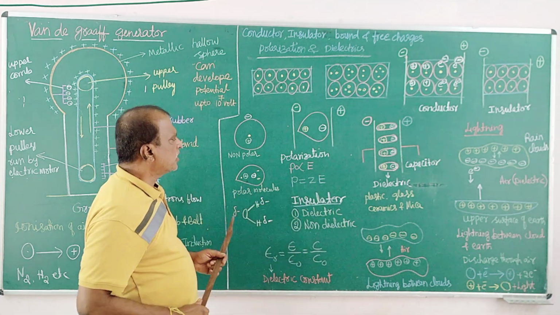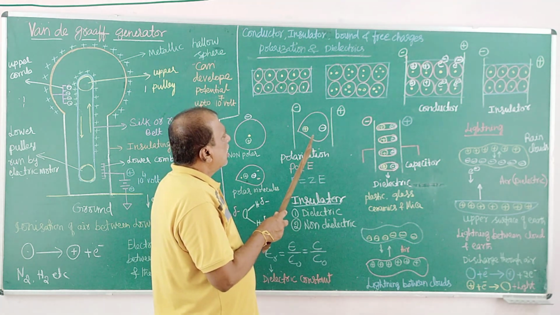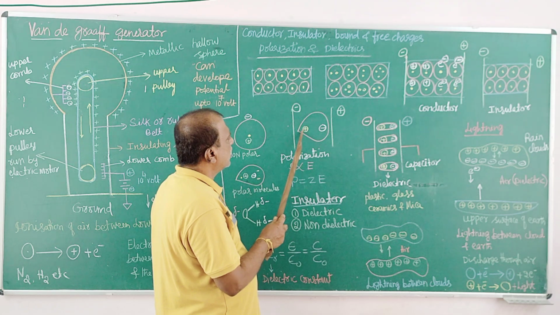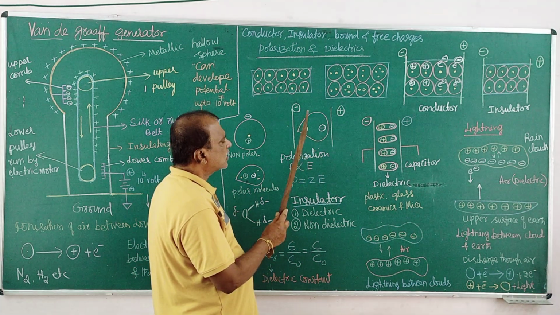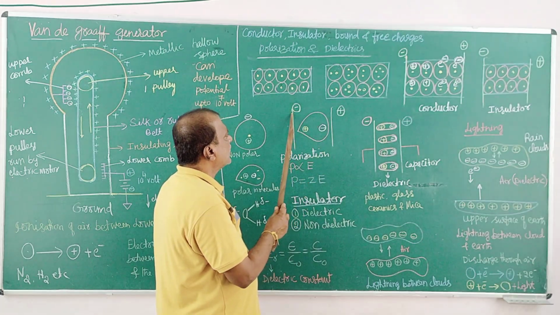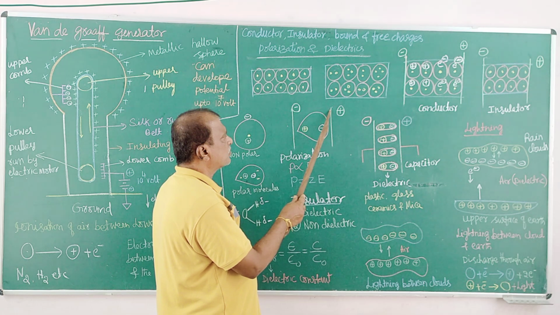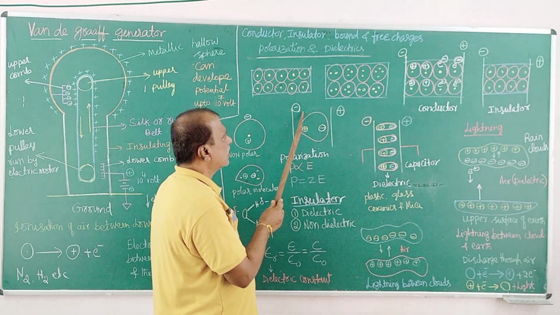I'm talking about why this polarization occurs. Look here, under this electric field, this is called polarization. This molecule changes to this. What causes it? You see, the applied field has a direction. You know the electric field direction is from positive to negative.